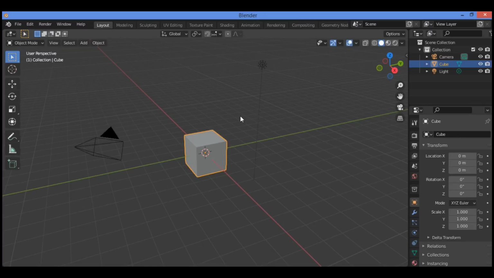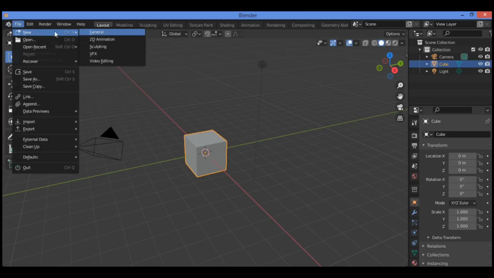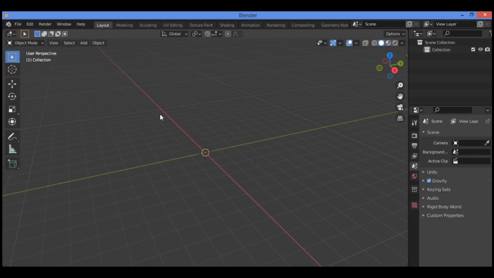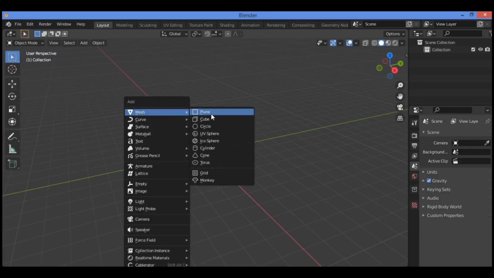To create our mesh, I'm going to be using primitive objects to create our base mesh. Firstly, create a new Blender project. Go over here, click new, then general. You should delete all objects. Hit A to select everything, X to delete, like this. To add a cylinder mesh, press Shift A. Mesh, I'm going to be adding mesh, then cylinder, like this.